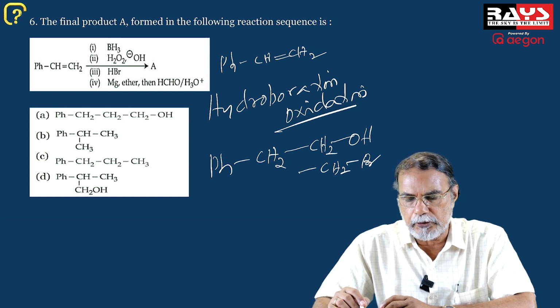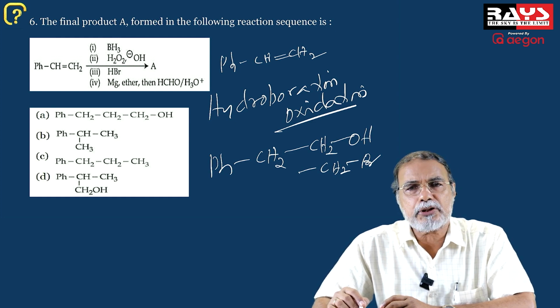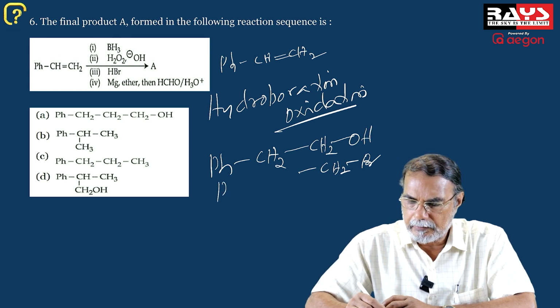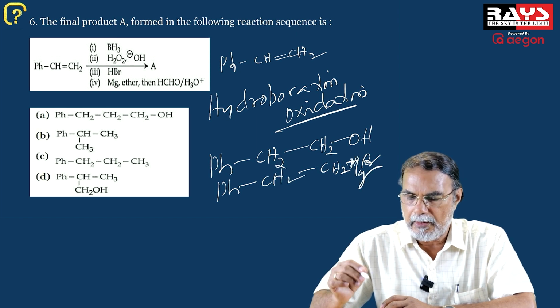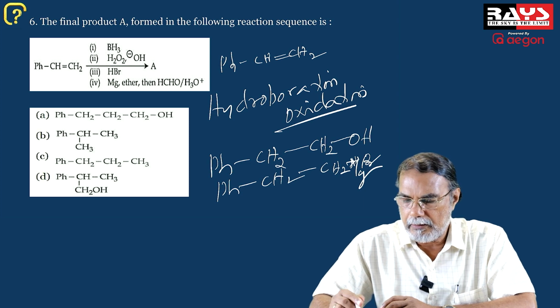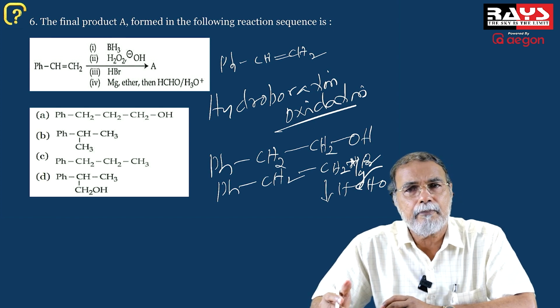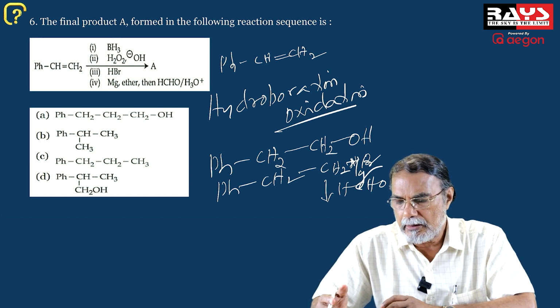And the fourth step is the reaction with the magnesium in ether medium. When you get the Grignard reagent, that is PhCH2CH2MgBr, this Grignard reagent is reacted with formaldehyde, and you know the addition of Grignard reagent to formaldehyde is a nucleophilic addition to the carbonyl group of formaldehyde.